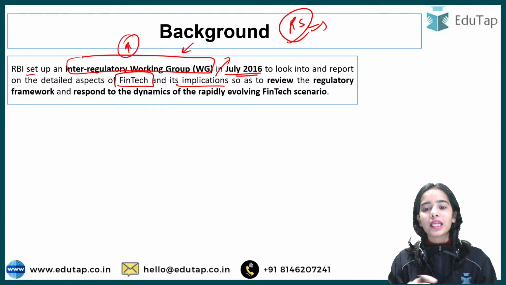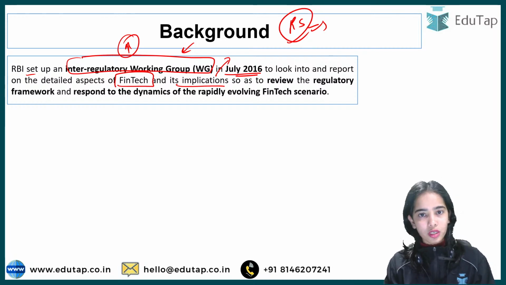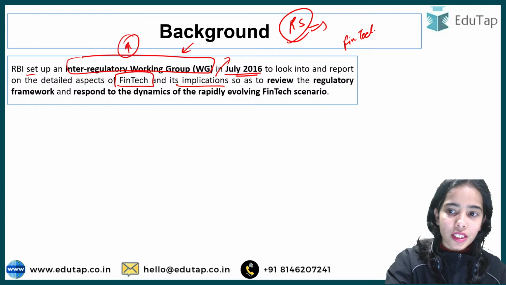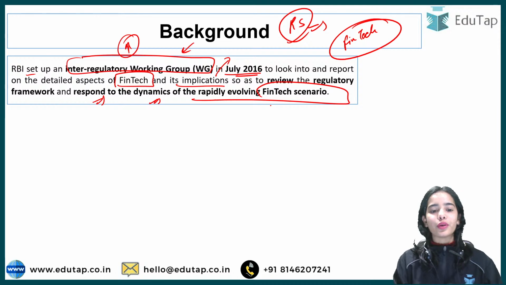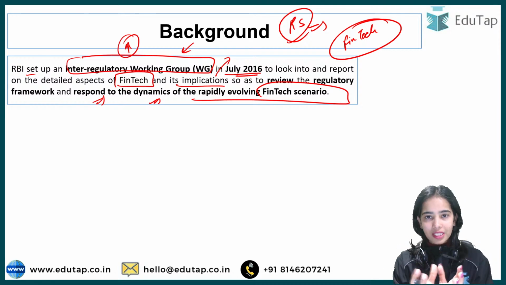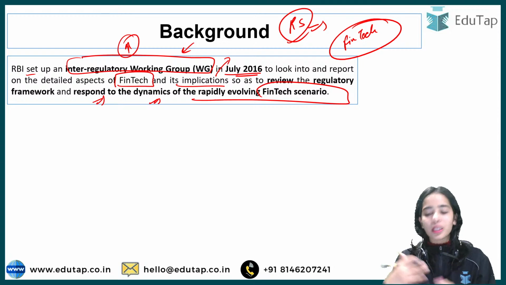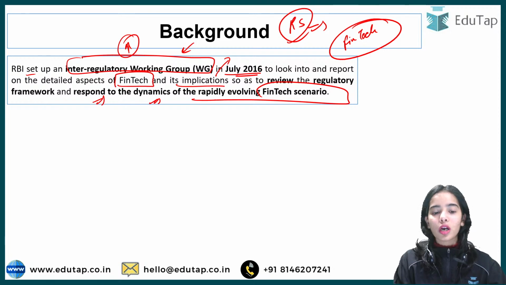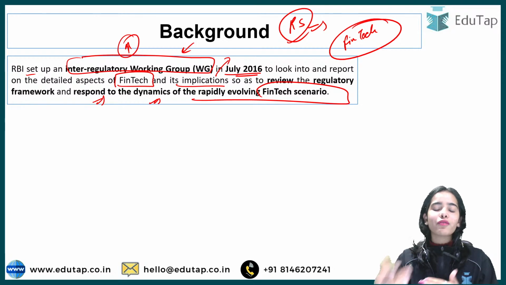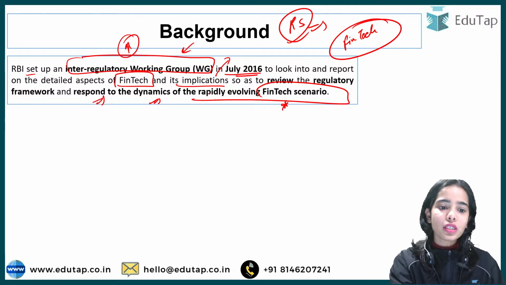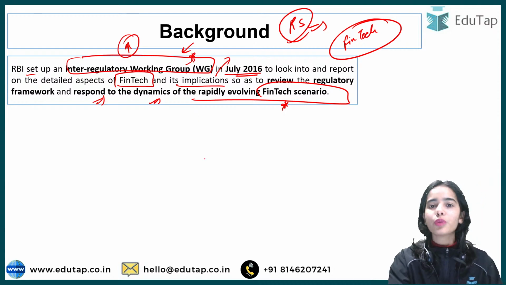The report was regarding the review of the regulatory framework that is required for fintech, and how to respond to the dynamics of the rapidly evolving fintech scenario. So this working group was established so that it can provide a report on the detailed aspects of fintech, what should be the regulatory framework for fintech, as well as how the regulatory system should respond to the rapidly evolving fintech scenario. So all of this was the task of the working group, to provide the recommendations.